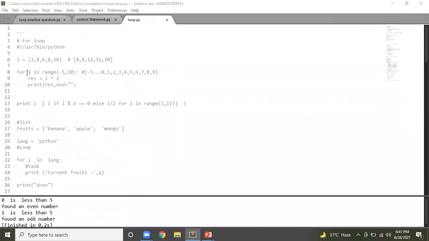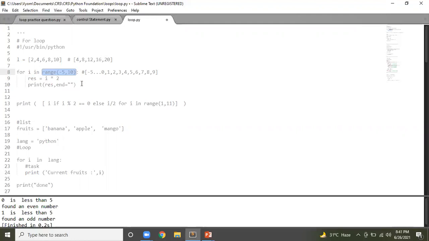Let's do it. So in a for loop, you need a sequence on top of which you will run your loop. Like in this case, we have a range function, which is starting from -5 and going till 9. So this list will be generated by range, and one by one, I will pick these values and perform the task, print the result, and keep performing the same thing over and over again until this sequence is exhausted.